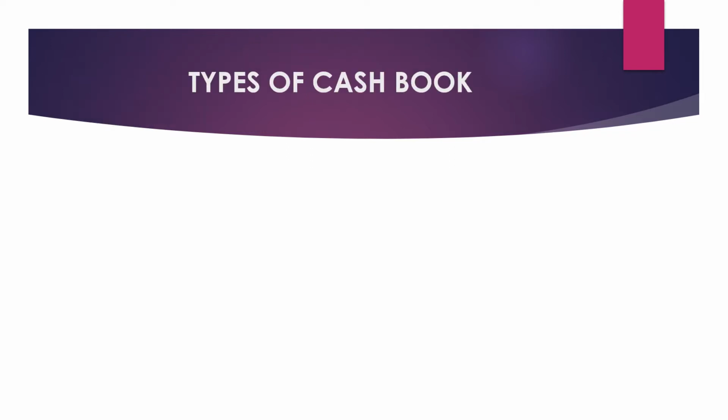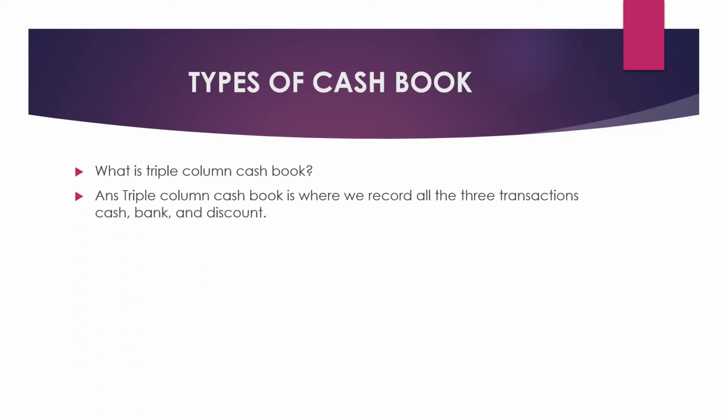Now let us see the next topic: types of cash book. There are basically three types of cash book: single column, double column and triple column cash book. But we will be discussing only single column and triple column cash book. So my question is, what is triple column cash book? Triple column cash book is where we record all three types of transactions related to cash, bank and discount. So students, whenever cash and bank transactions and discount allowed, discount received are all coming together, that means you are maintaining a triple column cash book.